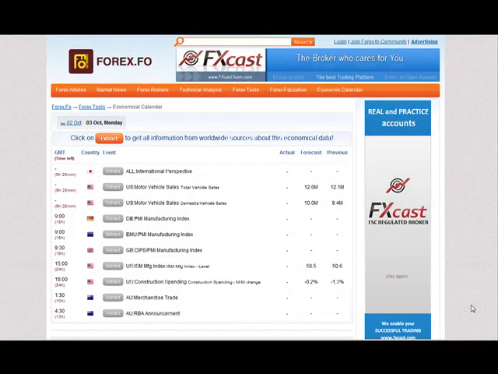As we go to the economic calendar, we can see we don't have a lot. We got some inflation data for Germany, for the European Union, for the pound. I see manufacturing for the States. RBA announcement down here for the Aussie. But keep in mind, this is the week where we start to see some of the job numbers, the employment situation for many of the countries. So we do have something coming up this week, but you can see mainly today is inflation data.